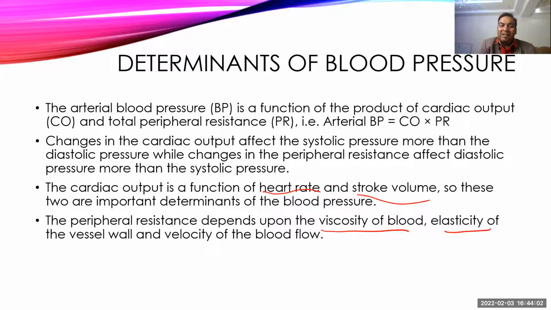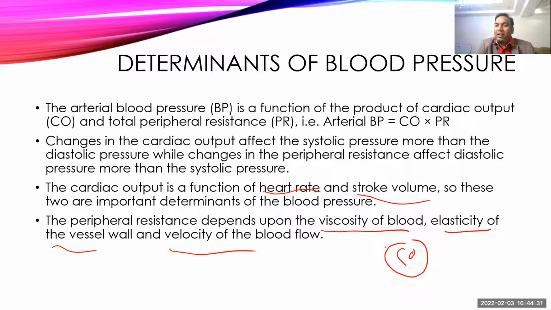Also on the elasticity of the vessel wall. So if the vessel wall is elastic, then there is a normal blood pressure. Whenever there is decreased elasticity of the vessel wall, it will increase the blood pressure, and also the velocity of the blood flow. High velocity of blood flow will have high resistance, low velocity of blood flow will have low resistance. So these are the various factors which determine our blood pressure. So one is cardiac output, which is also called a central factor.